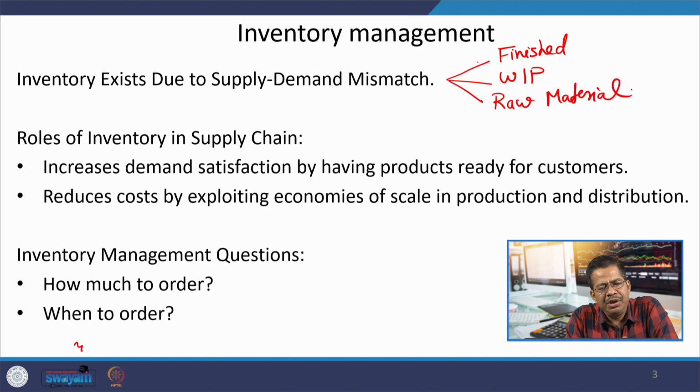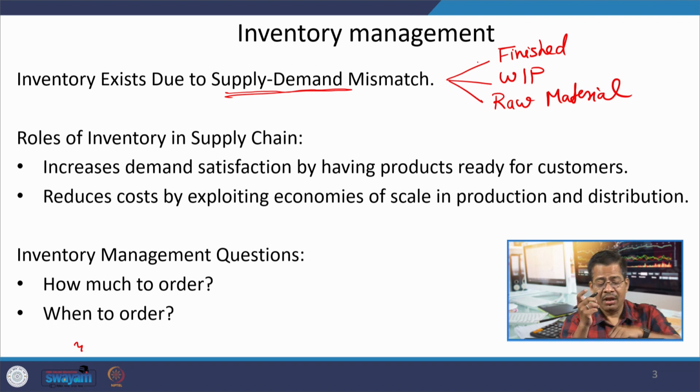And you need to keep inventory because there will always be a mismatch of supply and demand. Sometimes you have uncertainties in your supply, sometimes you have uncertainties in demand, and sometimes you have uncertainties in supply as well as in demand also. So, because of all these uncertainties between supply and demand side, because of this mismatch, you need to keep inventory.